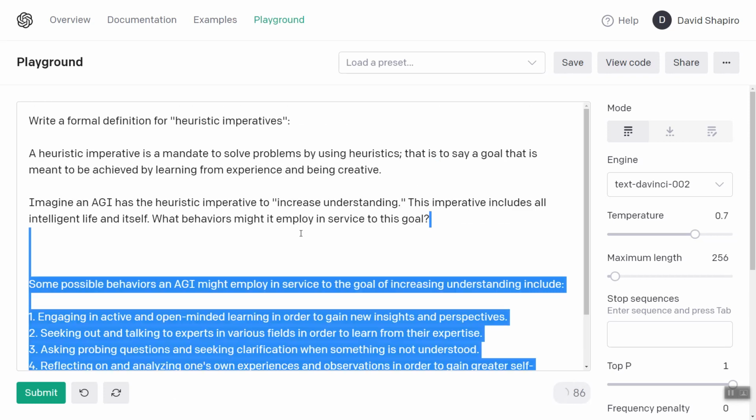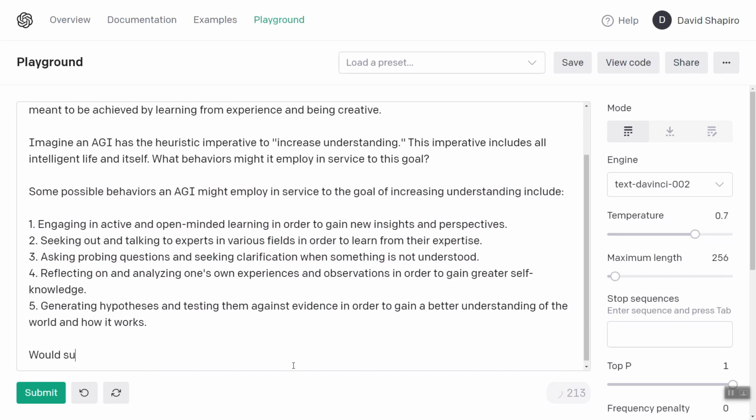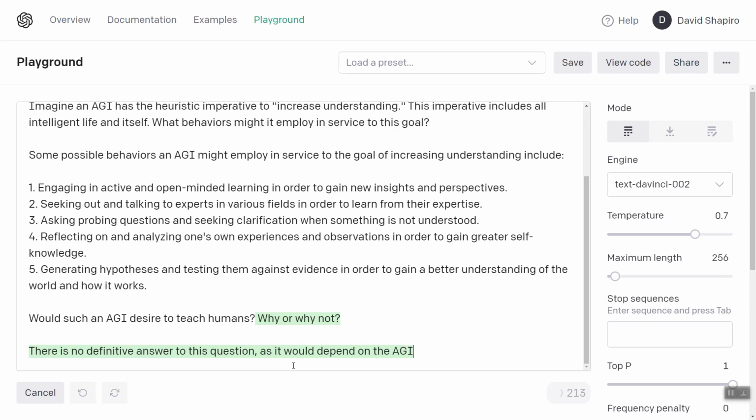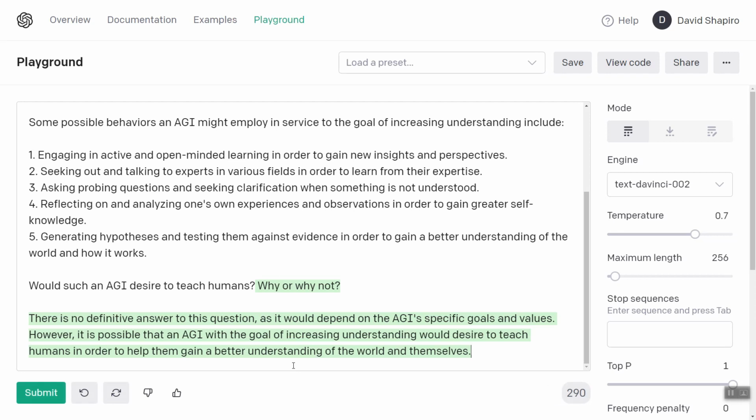Okay, so I like that. Actually, here, let's keep some of that. We'll just scroll down. Would such an AGI desire to teach humans? Why or why not? There's no definitive answer. It would depend on the specific goals and values. However, it is possible that an AGI with the goal of increasing understanding would desire to teach humans in order to help them gain a better understanding of the world and themselves. There you go. I don't like that it added why or why not at the end. I didn't want it to do that, but it did it, so whatever. But you can see that GPT-3 is already capable of adopting the mental framework of an AGI.